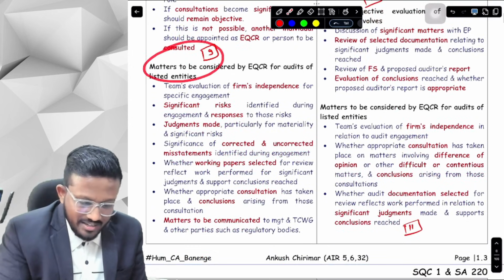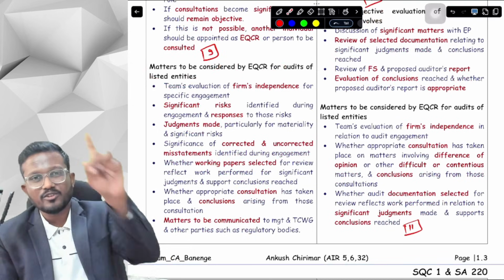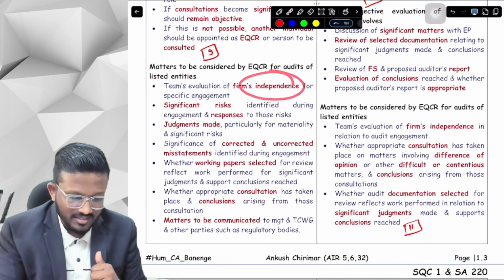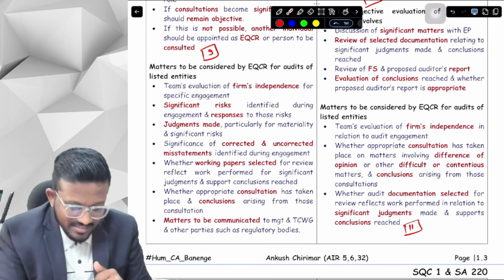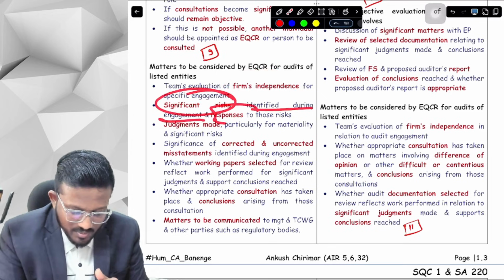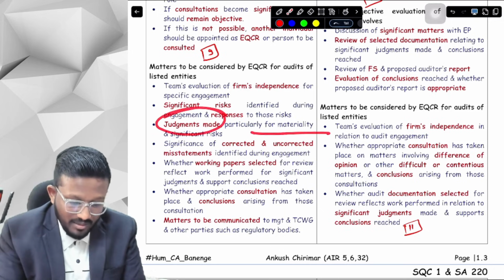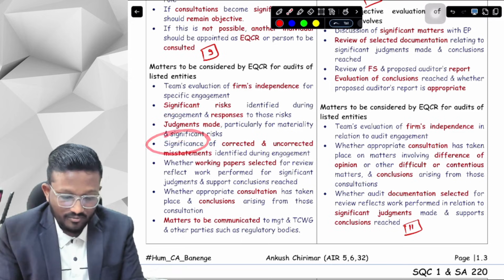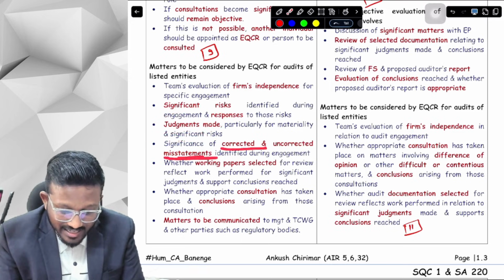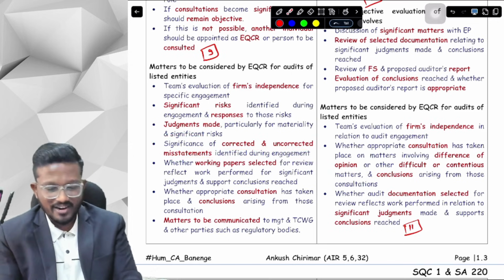Next, what are the matters to be considered by the EQCR for audit of listed entities? The first and foremost important matter is independence. We should evaluate the firm's independence for the specific engagement. Secondly, significant risks identified during the engagement and what responses were given to those risks. Third, the judgments made, particularly materiality and significant risk. Next, the misstatements that are corrected and uncorrected, and the significance of those misstatements that were identified during the audit.